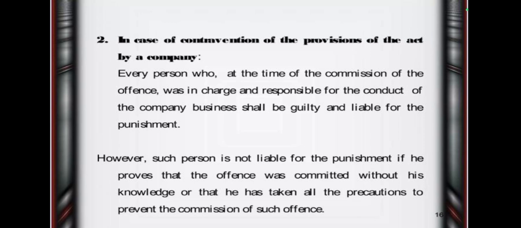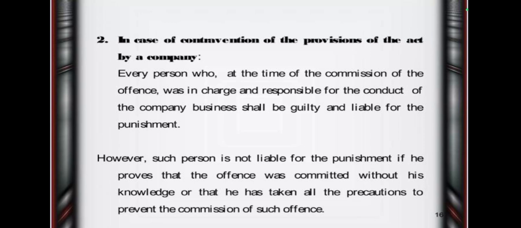Anyone who contravenes any rules of this Act shall be punishable with 6 months imprisonment or fine or both. First offence means up to 6 months in prison or fine, or both. Repeat offences means up to 1 year in prison and a fine or both.